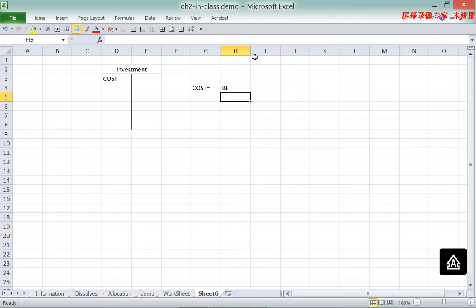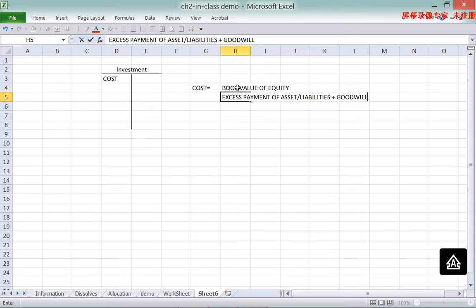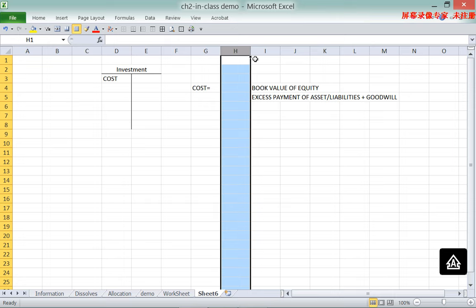And the second part would be the excess payment of the assets and liabilities plus the goodwill.